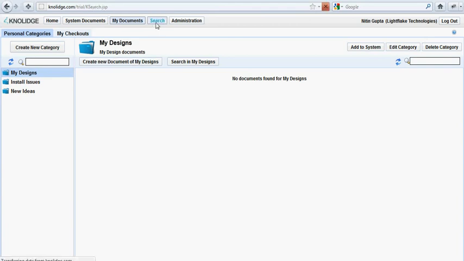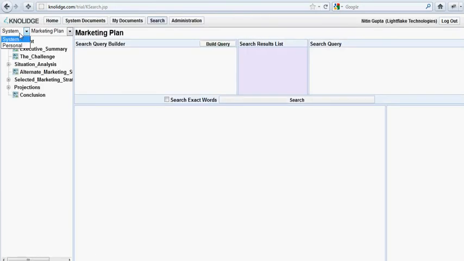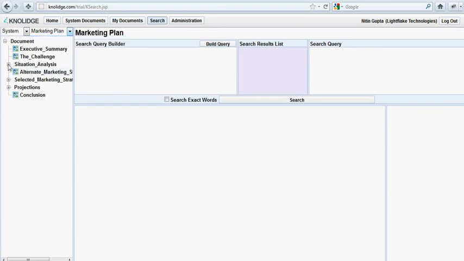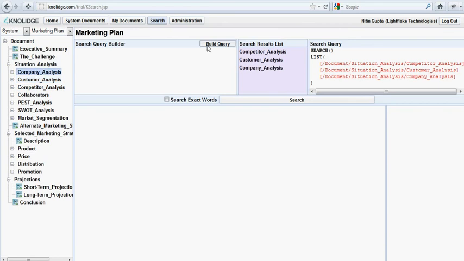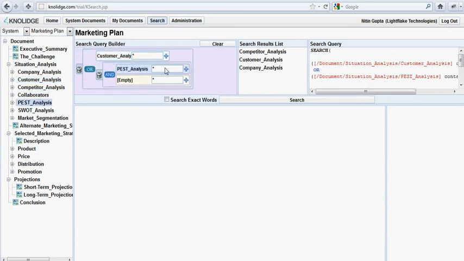This is the search interface for searching within system and personal documents. We can choose here all the categories, whether we want to search in the system categories or personal categories. For example, choosing system gives us all the categories which have been created in the system. Choosing a marketing plan, it lists the complete structure of that category, and we can create very sophisticated search queries. And we can create very high-end and incisive search expressions to get to know exactly what we are looking for. But more on that later.